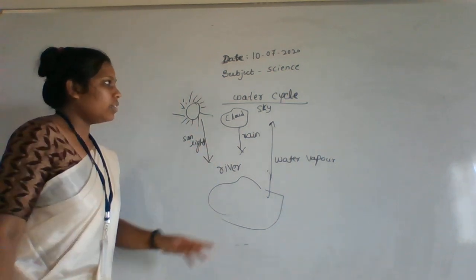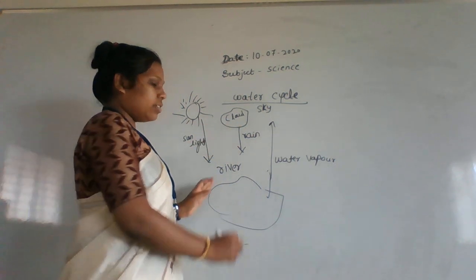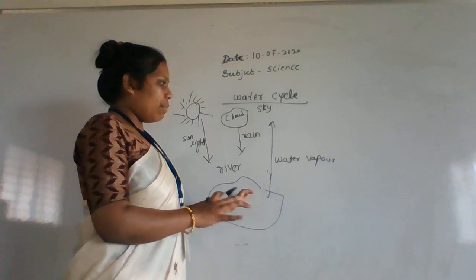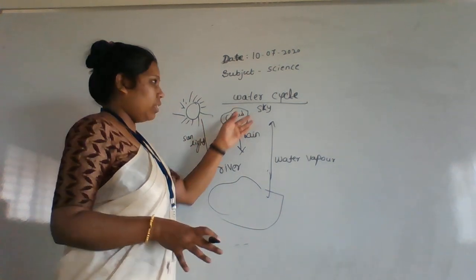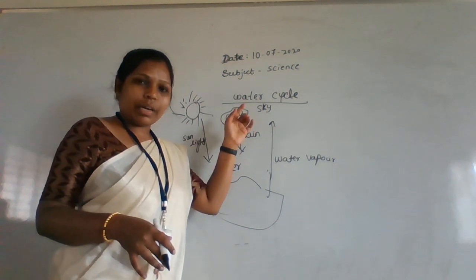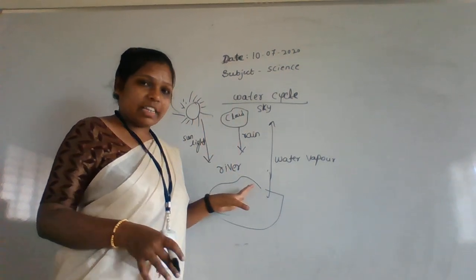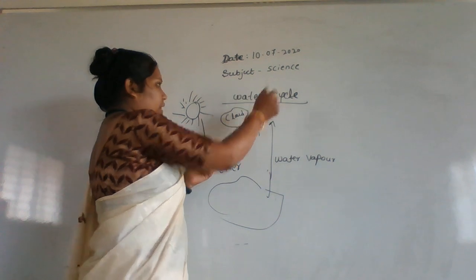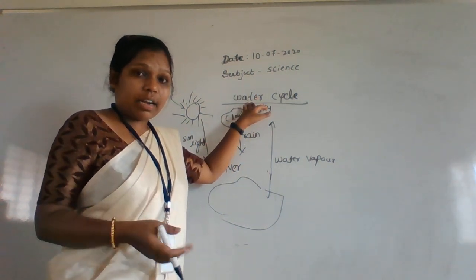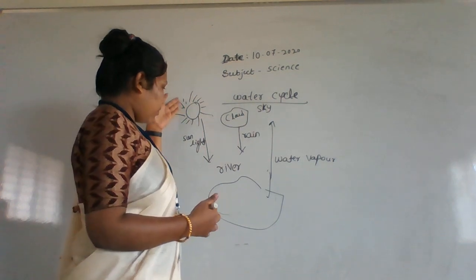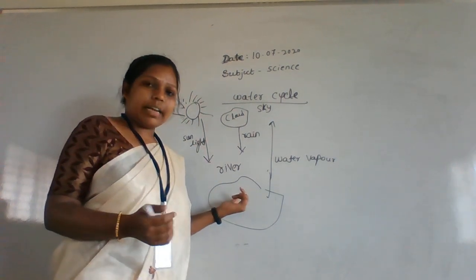So this is not deep, okay, I am not going deep. I am just giving basic knowledge about the water cycle, how it forms. This is not a deep explanation, I am just glancing at the things: what is the water cycle and how it forms. From the sunlight the river water will get heat.